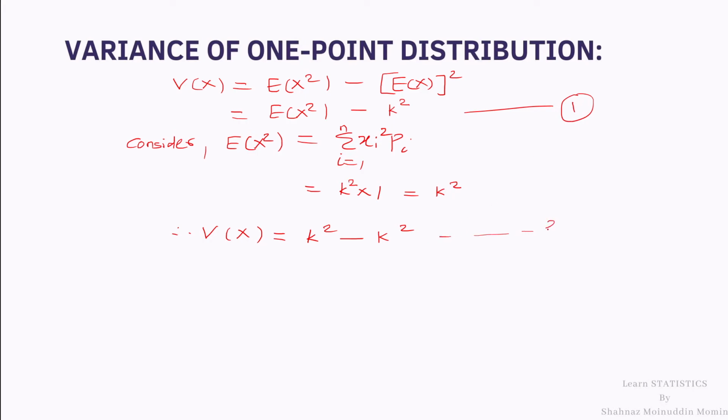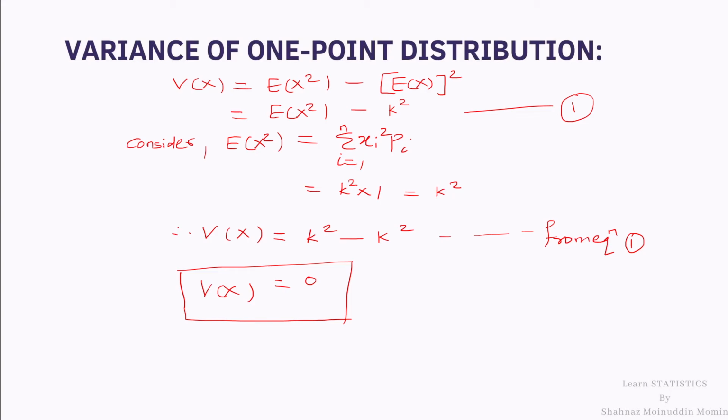This is from equation 1. So k square minus k square is 0. Hence, variance of a one point distribution is always 0, whatever may be the point of one point distribution.